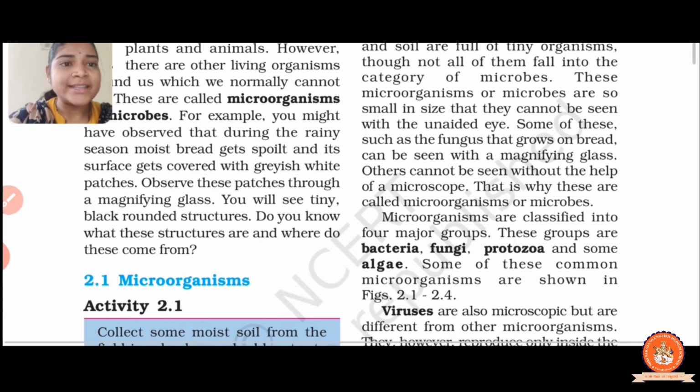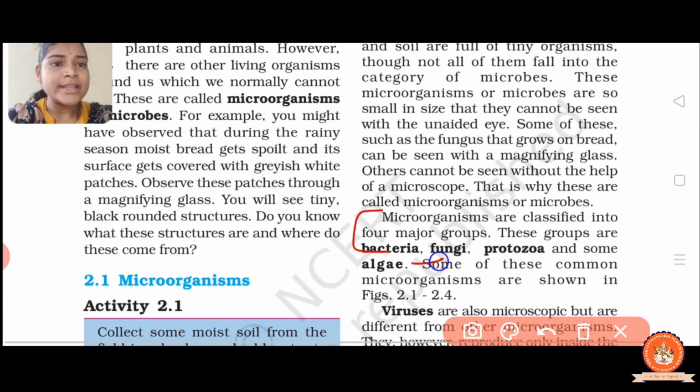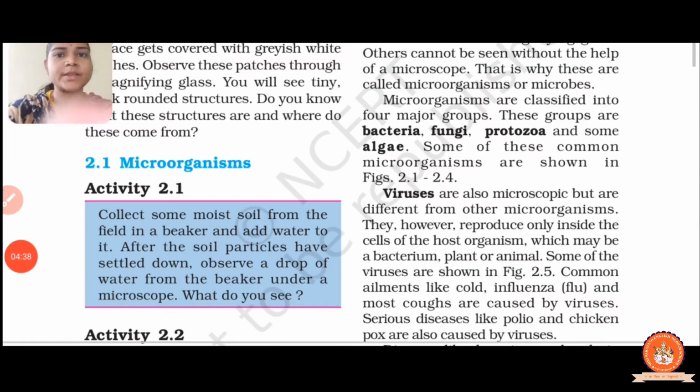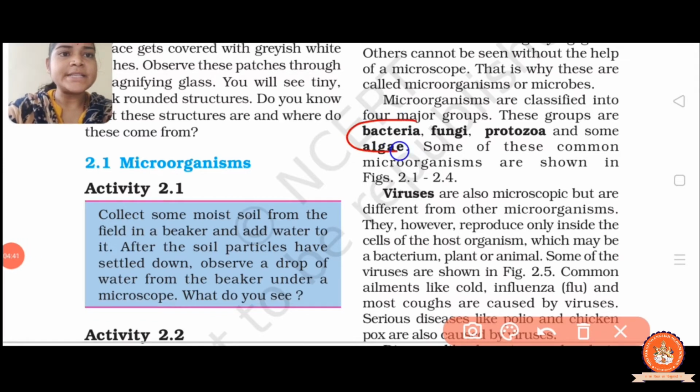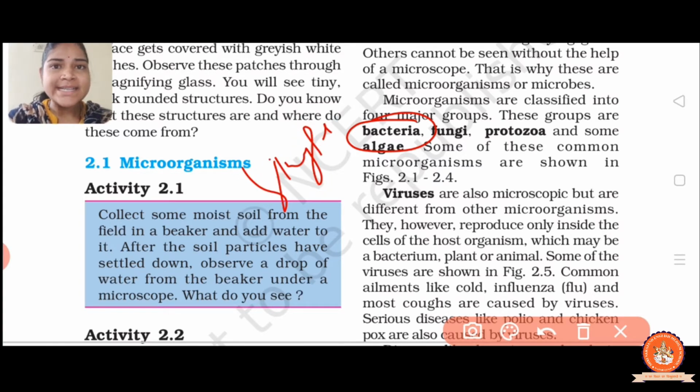Microorganisms are classified mainly into five types, that is bacteria, virus, fungi, protozoa and algae. These are the major groups of microorganisms. Now let us discuss them one by one in detail. First we have bacteria. Bacteria are unicellular organisms. It is a single cell.